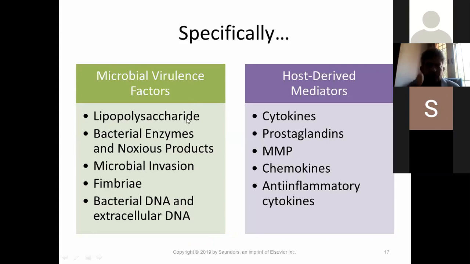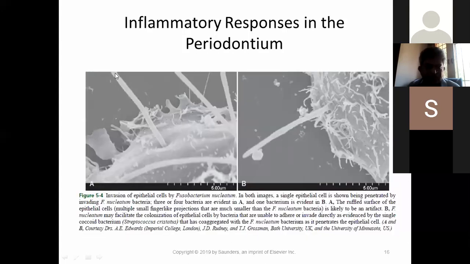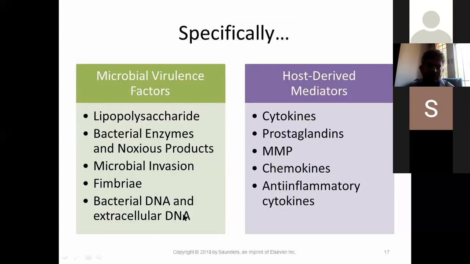Next, please. Now you can see the microbial virulence factors. Lipopolysaccharide, on the cell wall of the bacteria, you have this lipopolysaccharide and bacterial enzymes, microbial fimbriae, as I was telling you. Fimbriae are on the cell surface of the bacteria, and these help in locomotion and attachment to the host cell. So these are virulence factors.